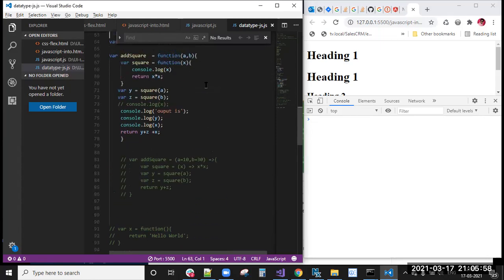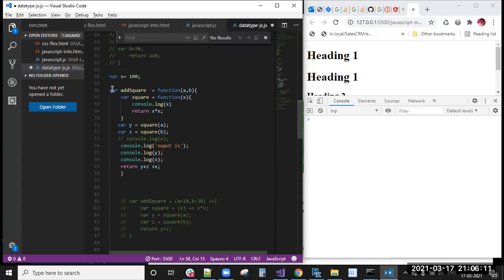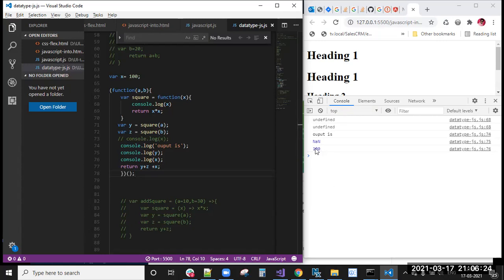In that case, if you want to print that output, I told you, we need to write an immediately invocable function. We will make this function an immediately invocable function. Now you can see the output is 100 NaN.